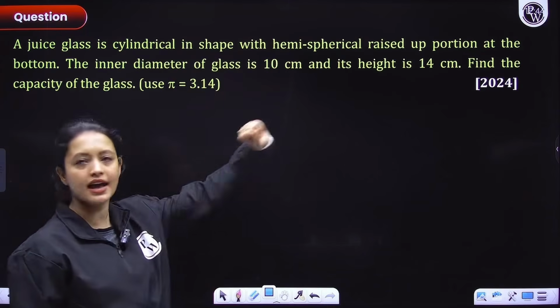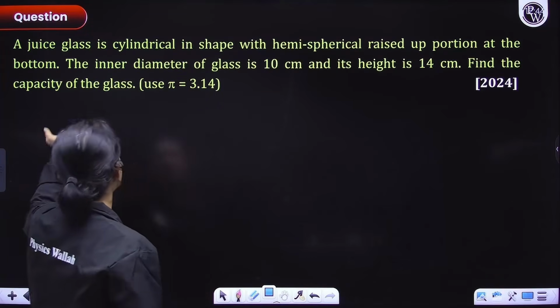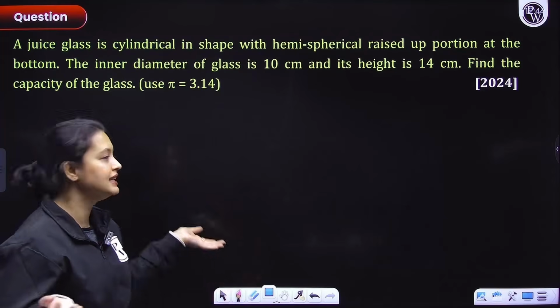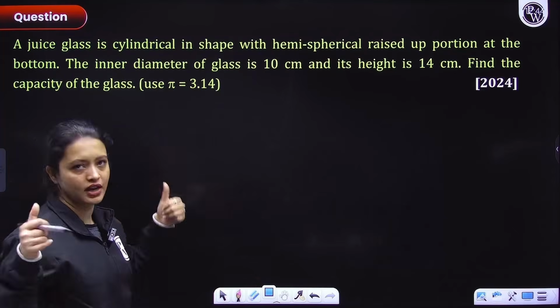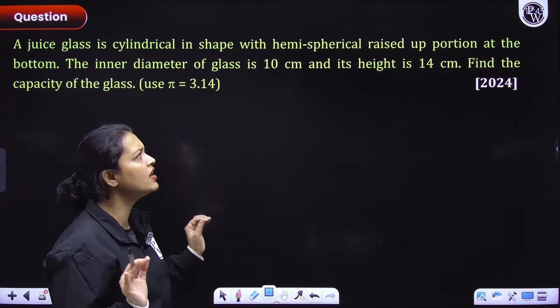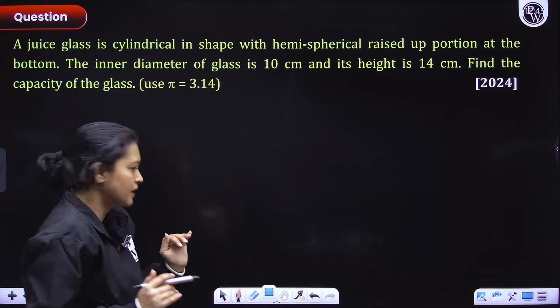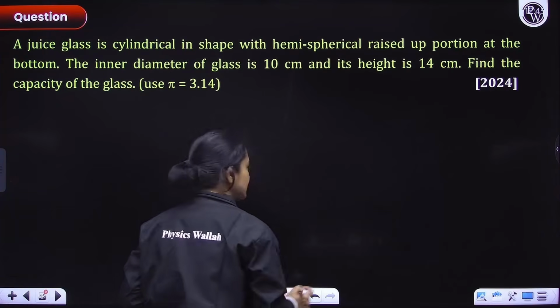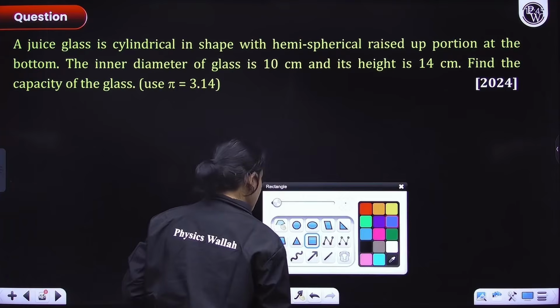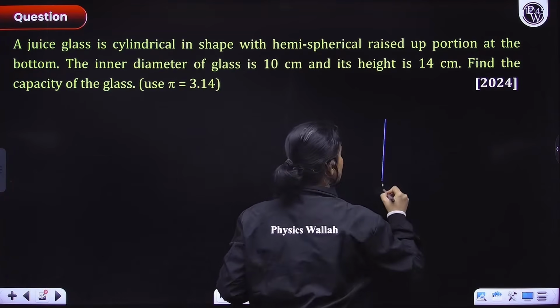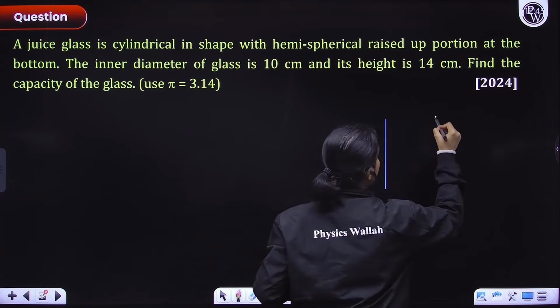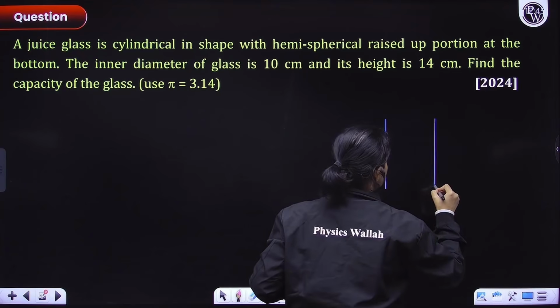Okay, so this again is a question from 2024, everyone. We again have a juice glass. Theek hai ji. A juice glass is cylindrical in shape, okay, with a hemispherical raised up portion at the bottom. So let's visualize this, everyone. And I am sorry, my drawing is not very good, so if my drawings are messy, I hope you forgive me.